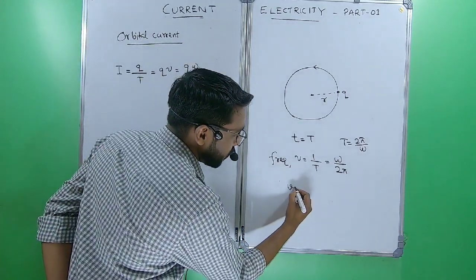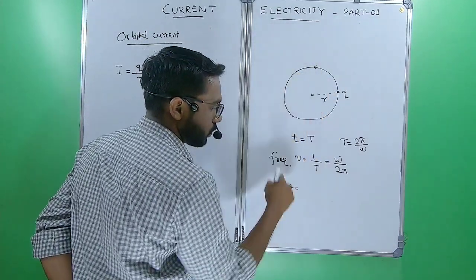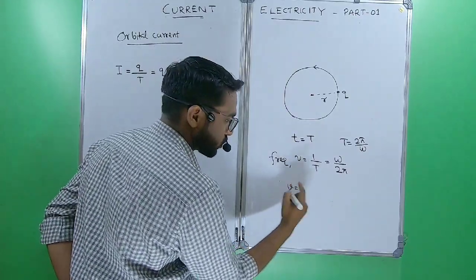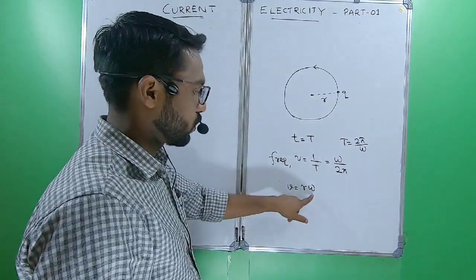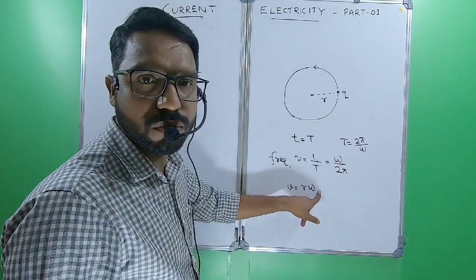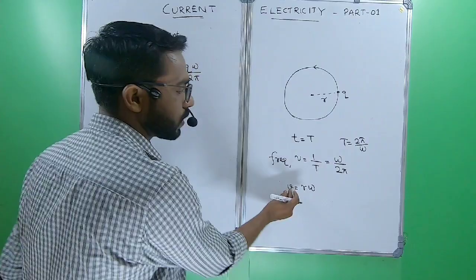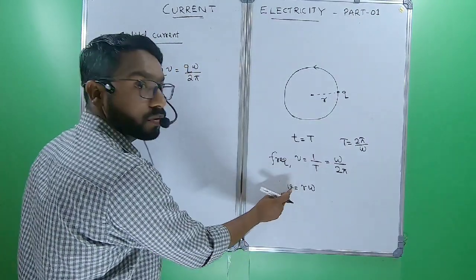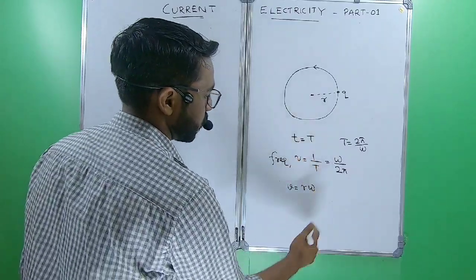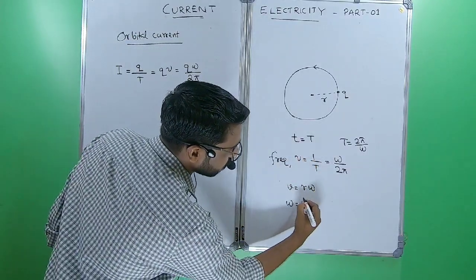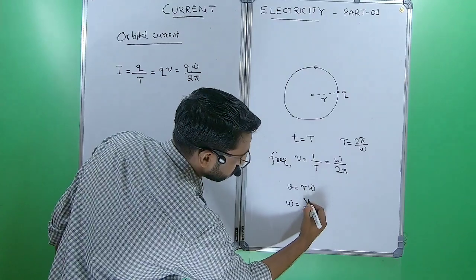The linear velocity, the speed of the charge, equals r into omega, radius into angular velocity. Here it is the magnitude only, no vector. v equals r omega, so omega equals v by r.